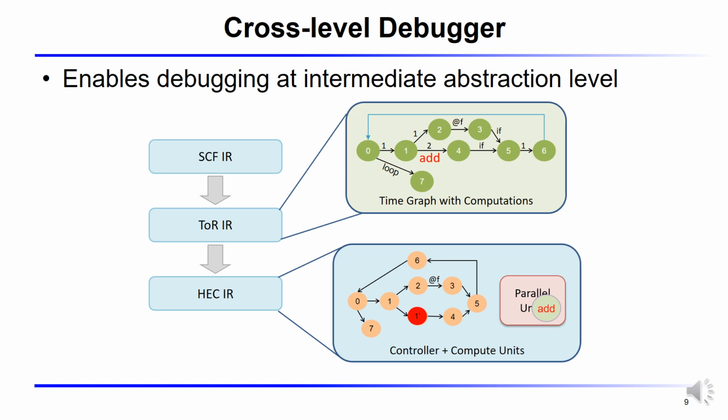The high-level IR is simulated as the traversal on the time graph, while the low-level IR is more like a state transition between different states. This debugger further improves the reliability and the transparency of the synthesis tools.